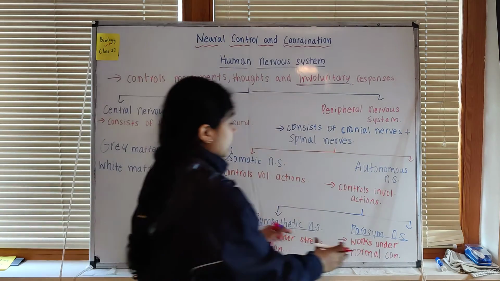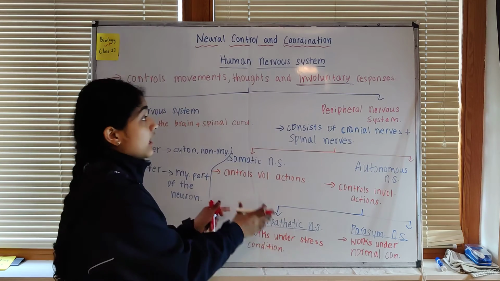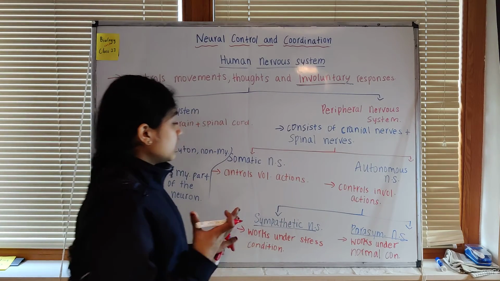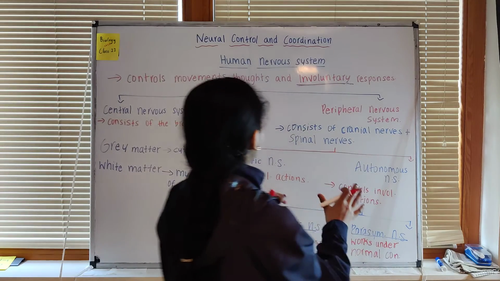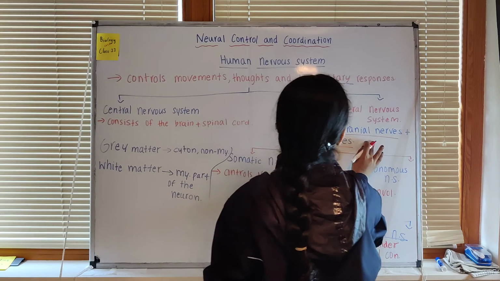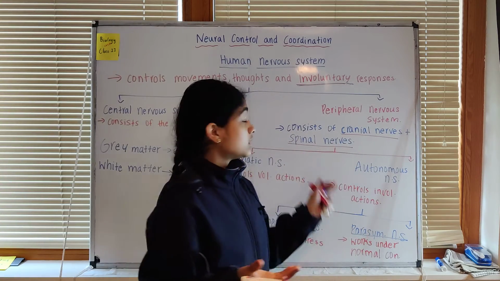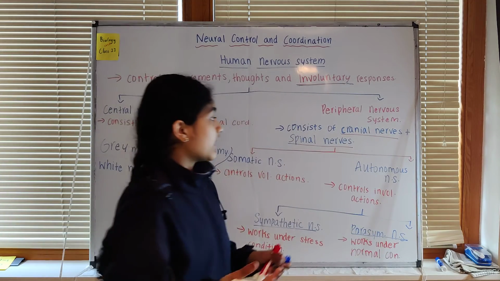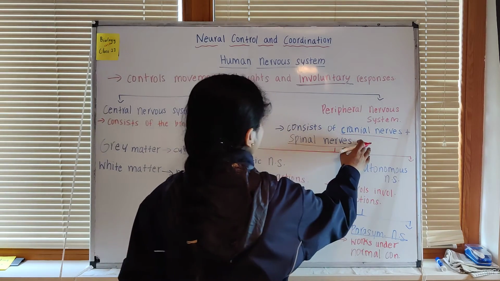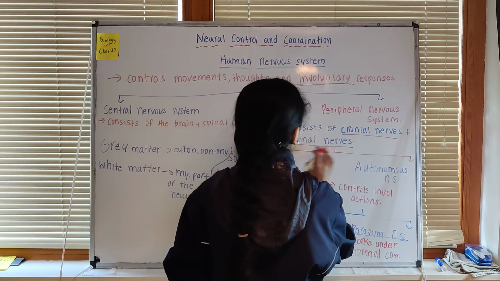So here we took sympathetic and parasympathetic. In the sympathetic case, heartbeat increases and breathing rate also increases. So this is about the sympathetic and parasympathetic. Now the peripheral nervous system consists of the cranial nerves and the spinal nerves. Some examples of cranial nerves we can talk about are olfactory nerves, optic nerves, oculomotor nerves, facial nerves, vagus nerves, and glossopharyngeal nerves. These are some examples of cranial nerves, and we also have spinal nerves.